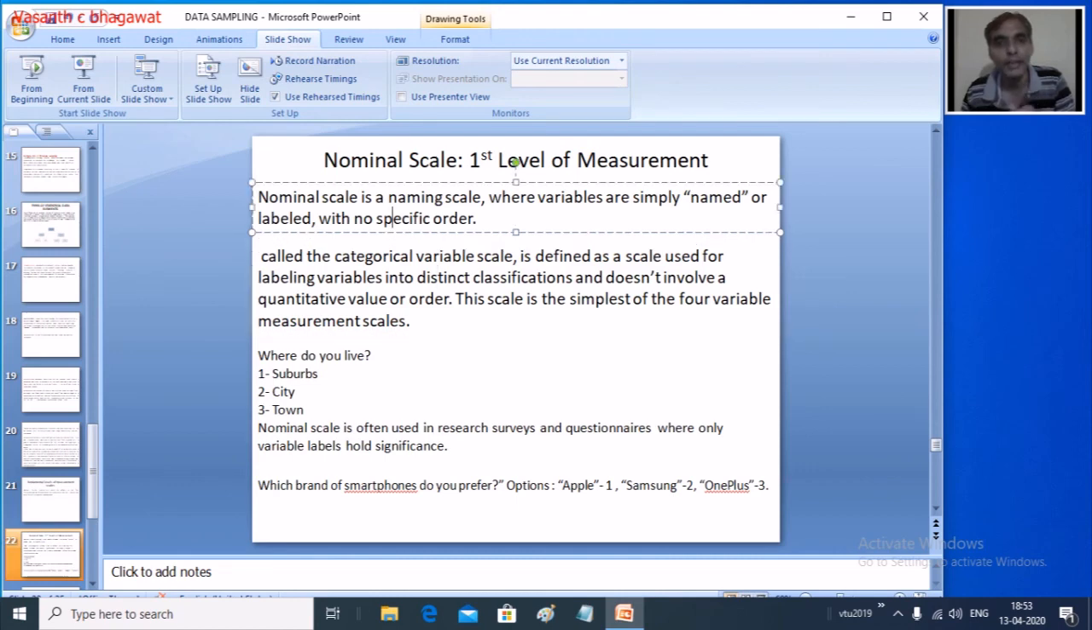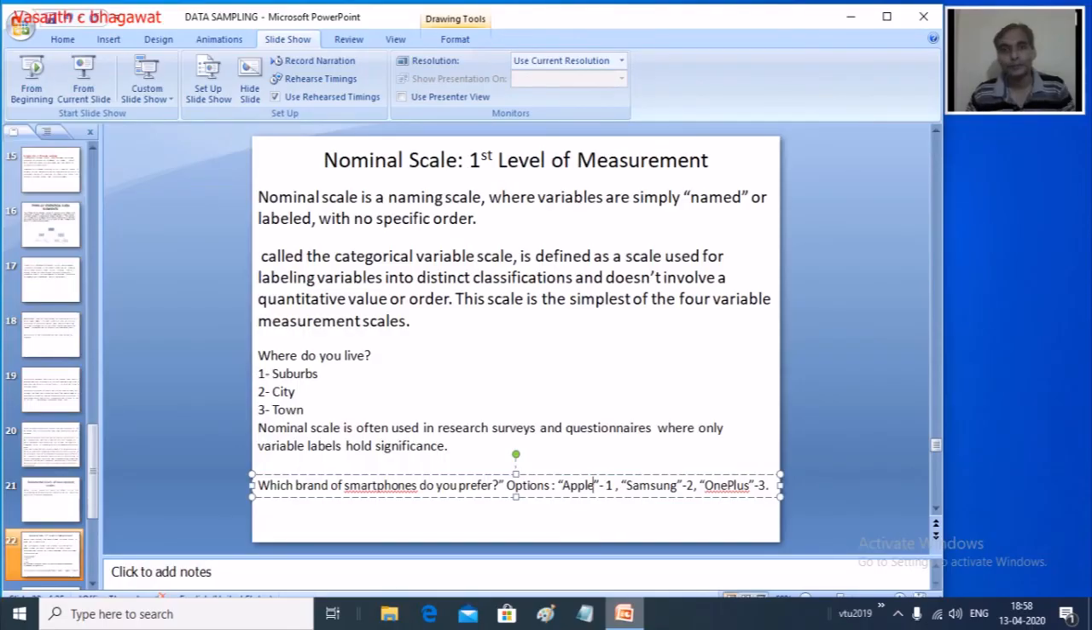The first one is called the nominal scale. The first level of measurement is the nominal scale. A nominal scale is a naming scale where the variables are simply named or labeled. We are just labeling these names, the variables or the data. We are giving a name for that. There is no order here. So it is just a nominal scale. For example, we have seen categorical data. Categorical data can be measured based on the nominal scale. So there is no order.